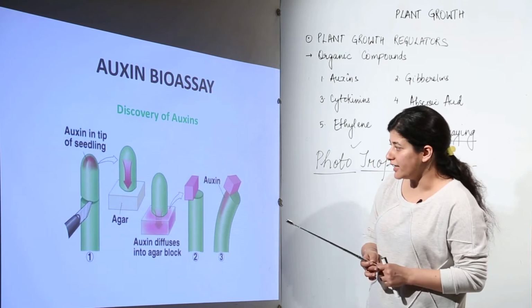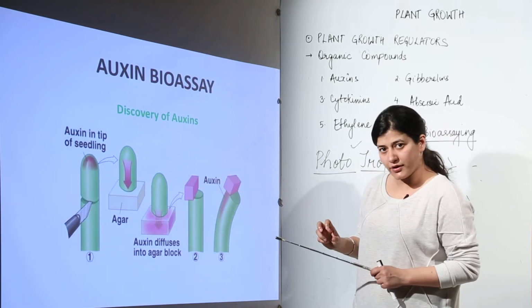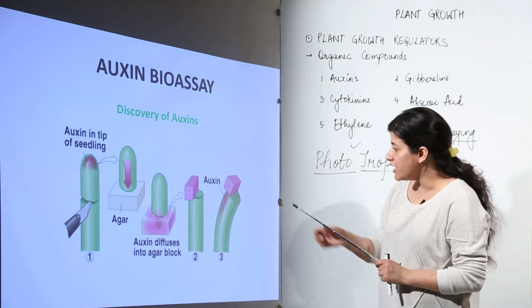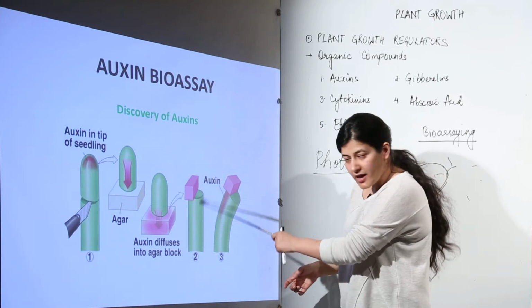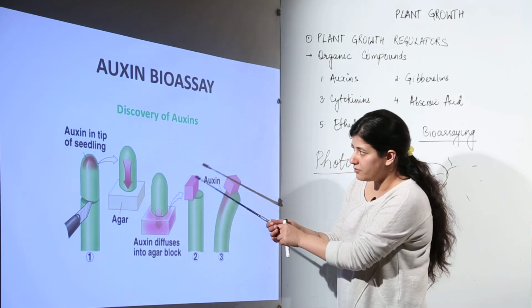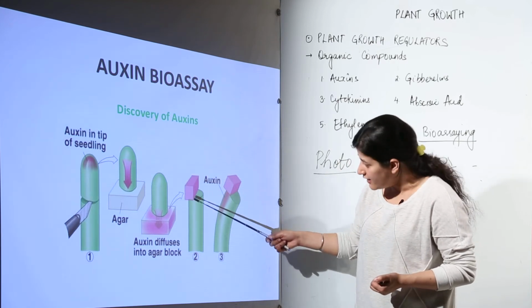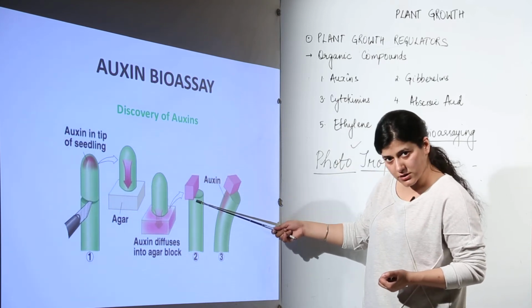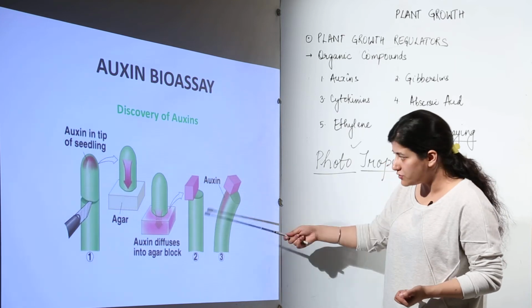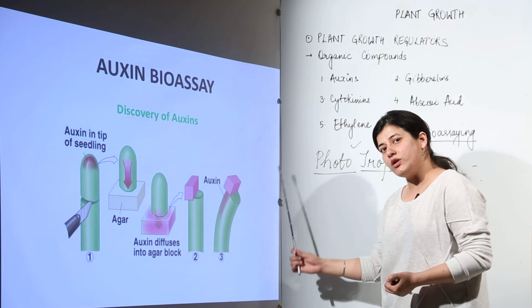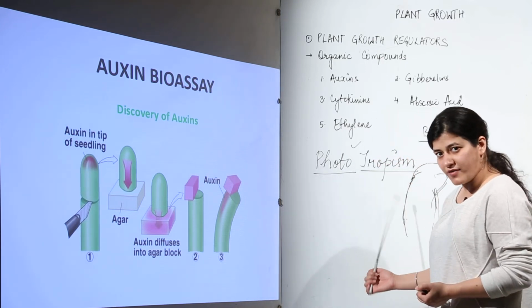Now this tip is to be removed, and when it is removed, that gel box which had auxins in it is placed on the cut tip. Because the tip has gone and the auxins are present in the agar, they are going to diffuse into the plant. The chemical compounds diffuse into the plant and show the same curvature as shown by the process of phototropism when we understood it.